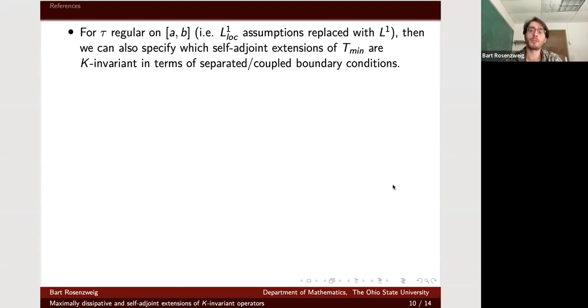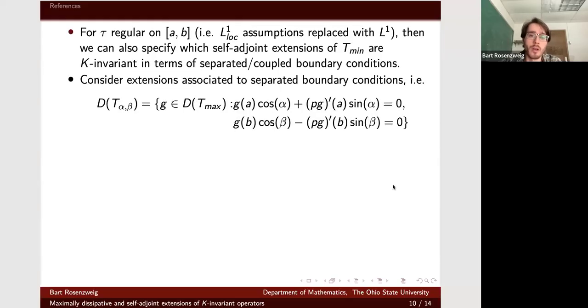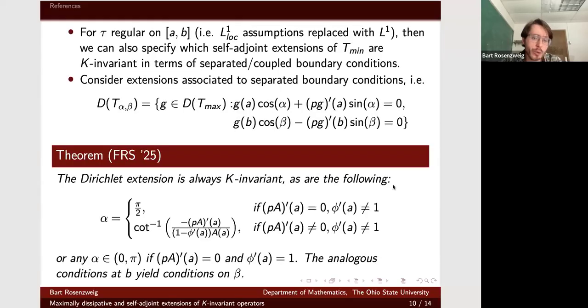The self-adjoint extensions of the minimal operator are all parameterized in terms of boundary conditions. And we have a theorem which tells us exactly what the condition on the boundary condition is to preserve K invariance.